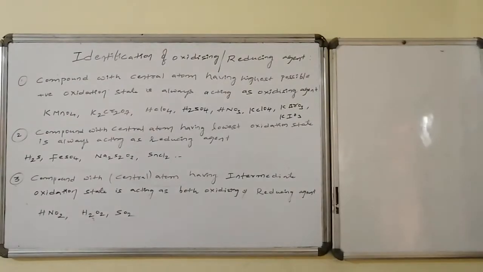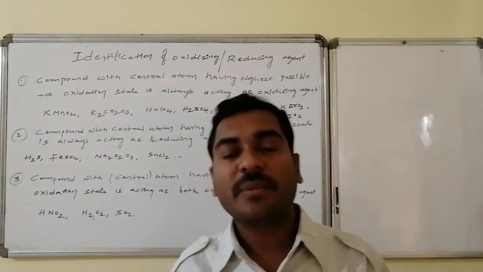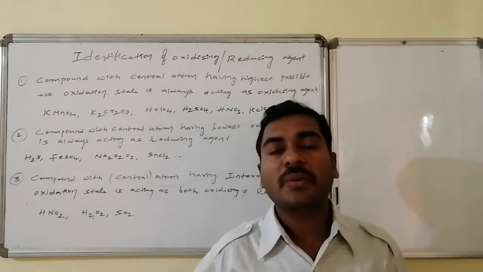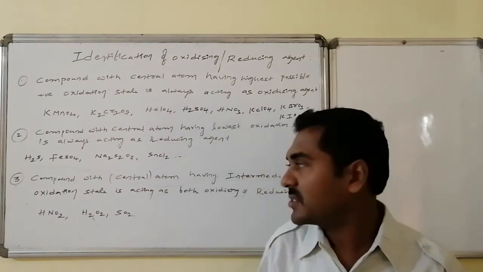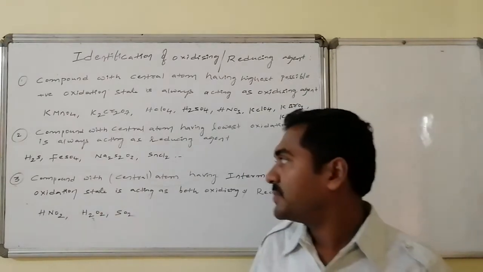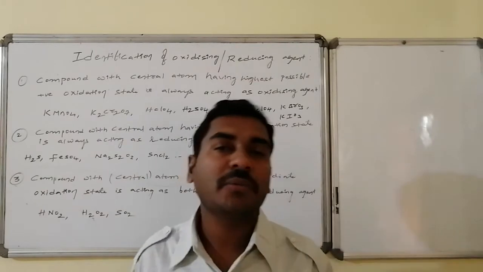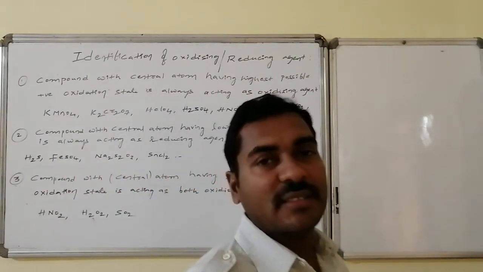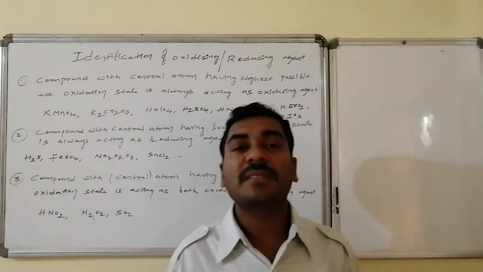Similar to oxidizing agents, compounds with the central atom having the lowest possible oxidation states always readily want to increase their oxidation number, hence they are acting as reducing agents. Suppose hydrogen sulfide, ferrous sulfide, sodium thiosulfate, SnCl2. In all of these, the central atom is having one of the lowest possible oxidation states. It wants to increase the oxidation number, hence it is acting as a reducing agent.